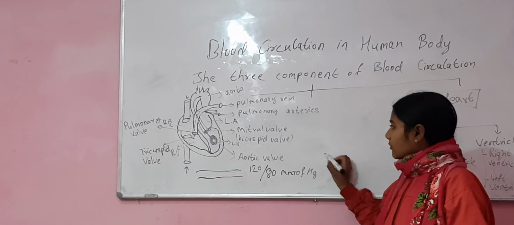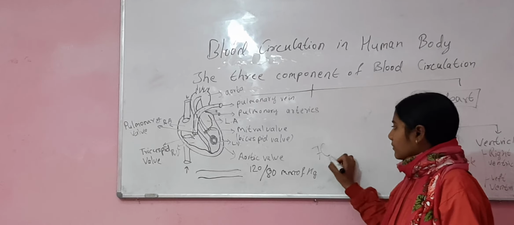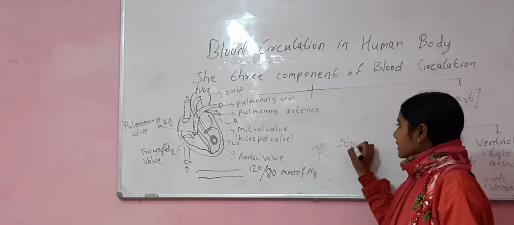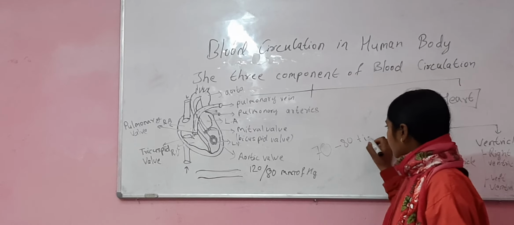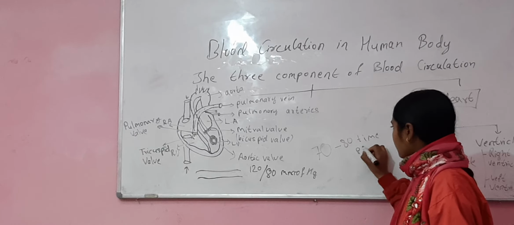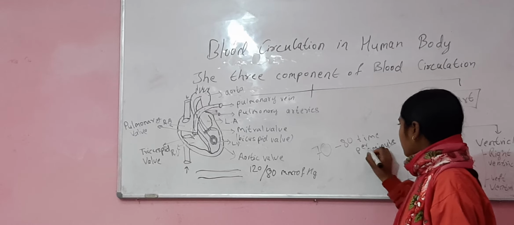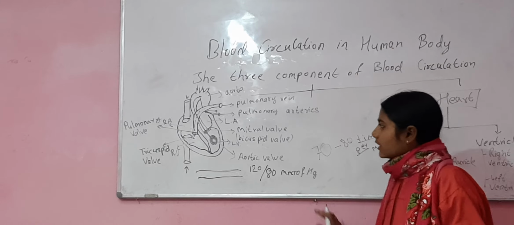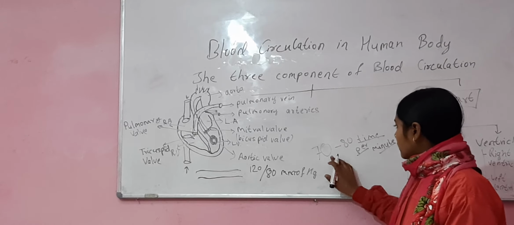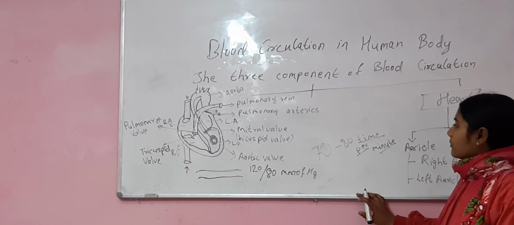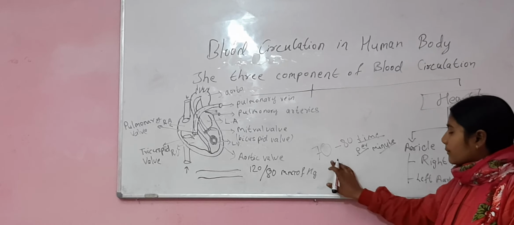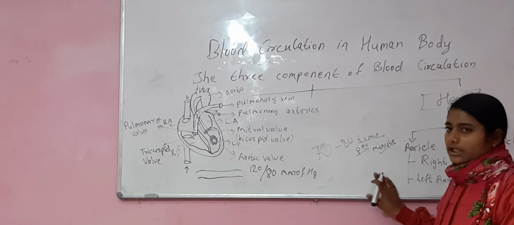That is, the human heart beats 70 to 80 times per minute.